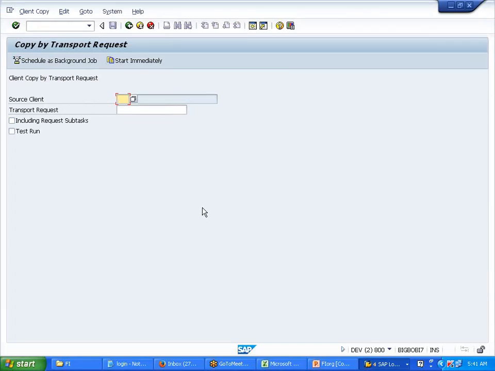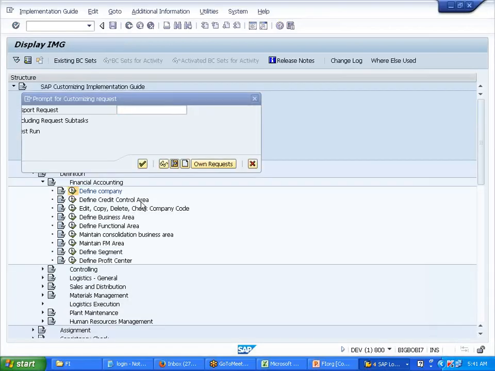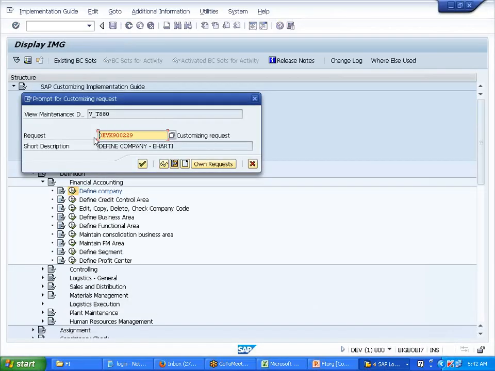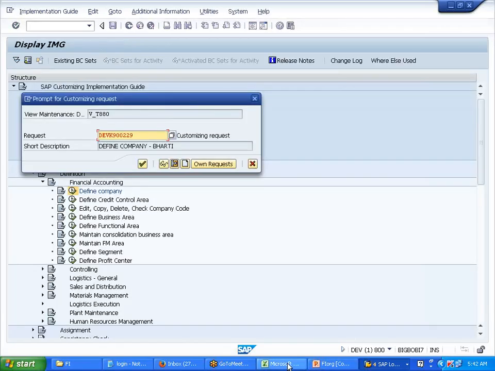What is my source client? 800, from where I'm getting the data. Here again I need to put the transport request number that I was getting, this DEV one. I need to keep it over here. Then schedule it or start immediately. The moment I do this, the particular configuration will come and sit in the 200 client. Now I can do the testing. Clear?